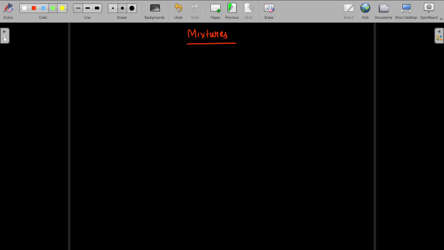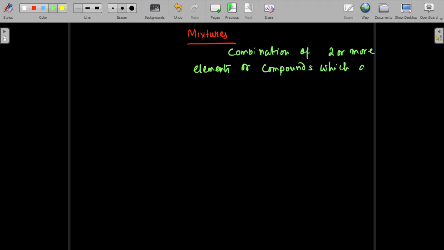That means we can write it this way: it's a combination of two or more elements or compounds which are not chemically combined.